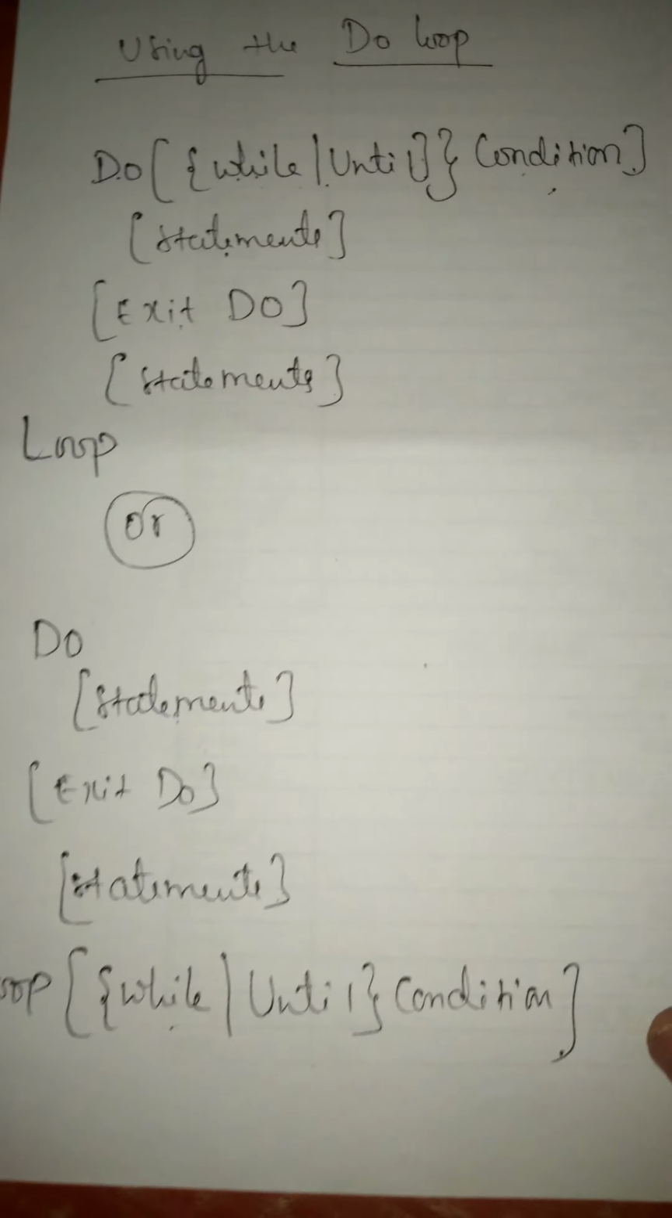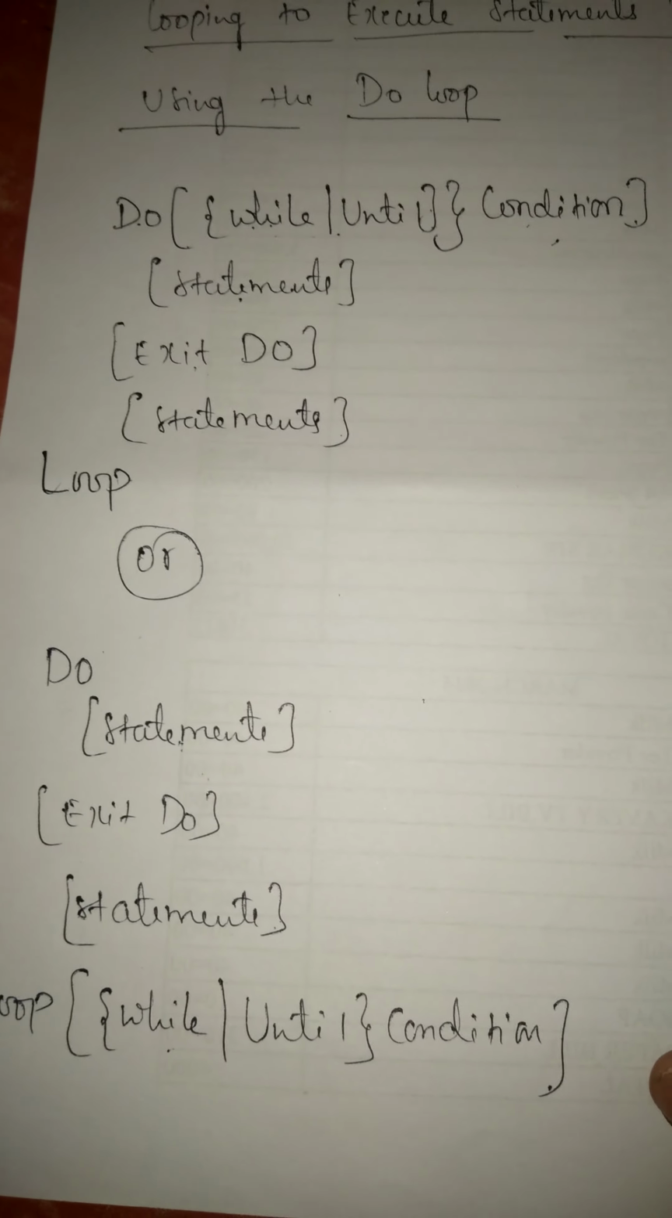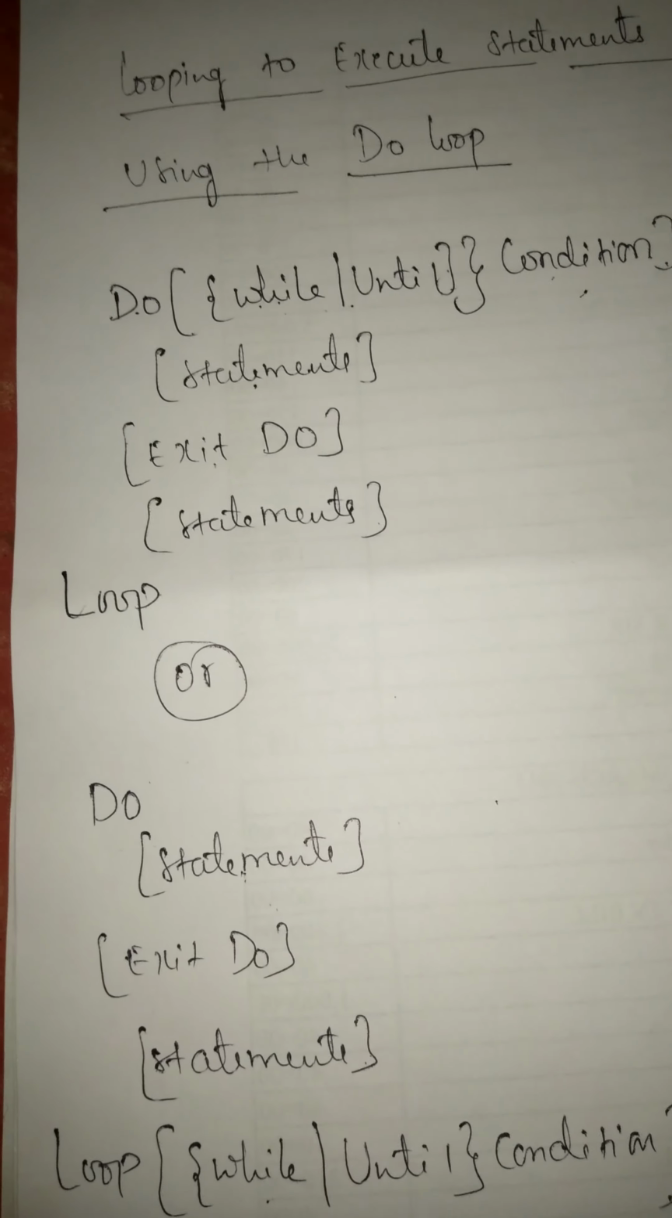So write one example for this. What? For the do loop. Write an example for the do loop. For example, I am going to display the what? Numbers. I am going to display the numbers from what? 1 to 5.